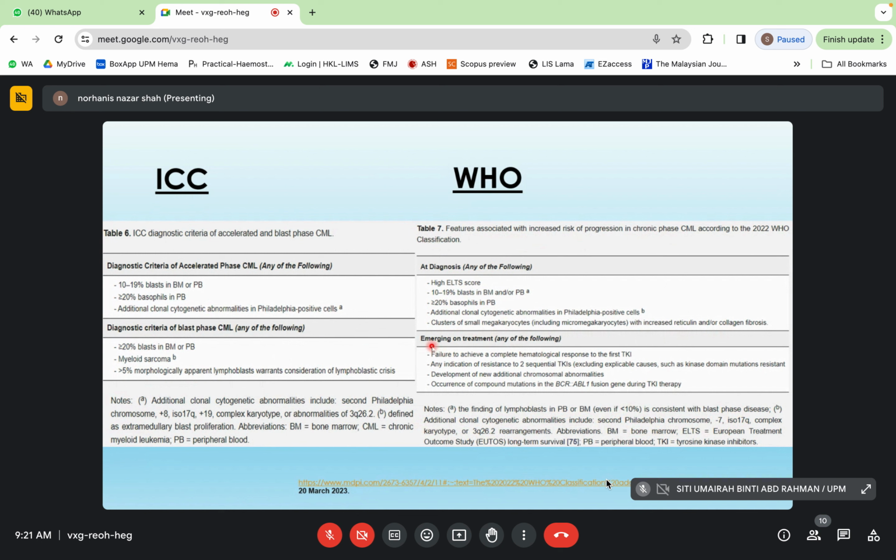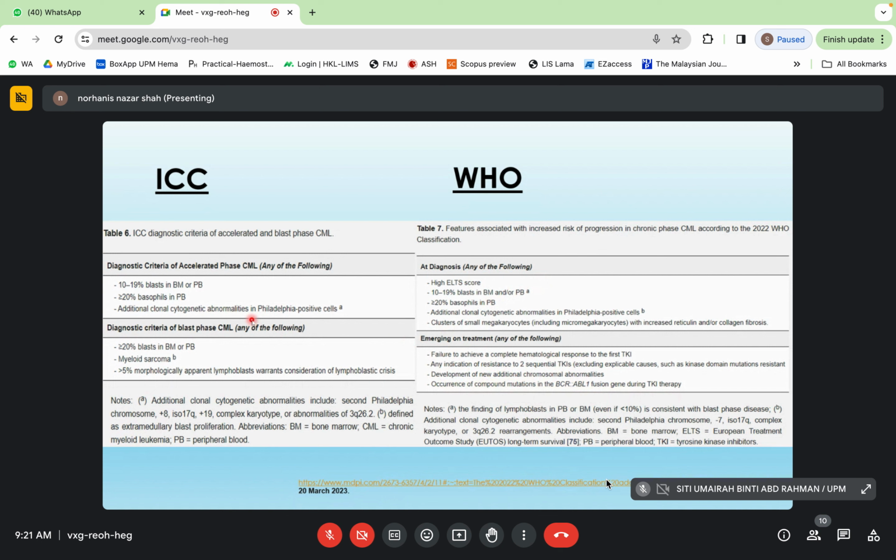The high risk CP can also emerge on treatment, such as failure to achieve a complete hematological response to the first TKI. I will also explain later about the hematological response. Any indication of resistance to 2 sequential TKIs, development of new additional chromosome abnormality, and occurrence of compound mutation in the BCR-ABL1 fusion gene during TKI therapy. So this is all the classification under high risk CP in the 2022 WHO classification.